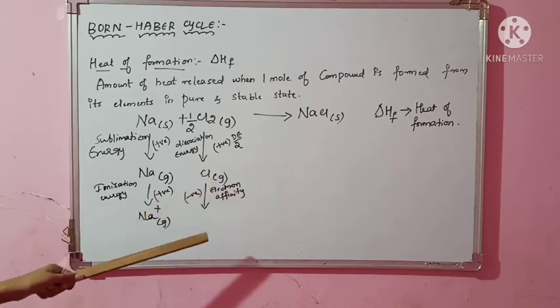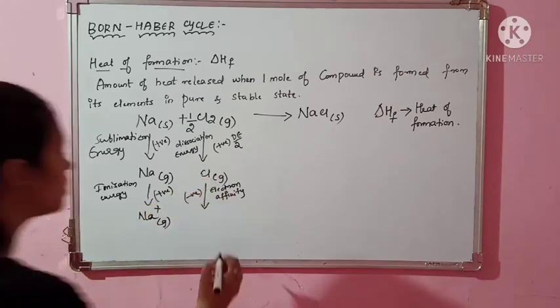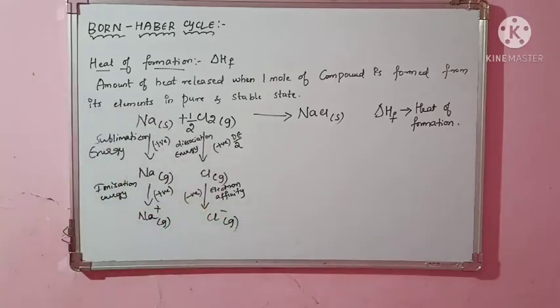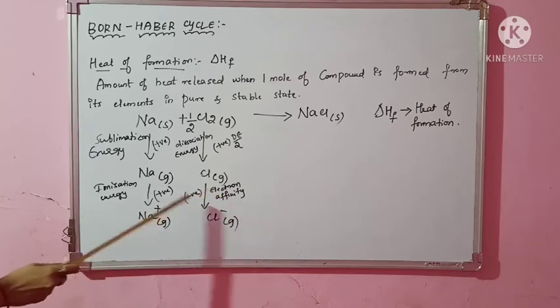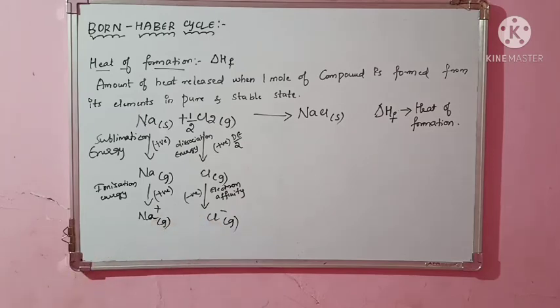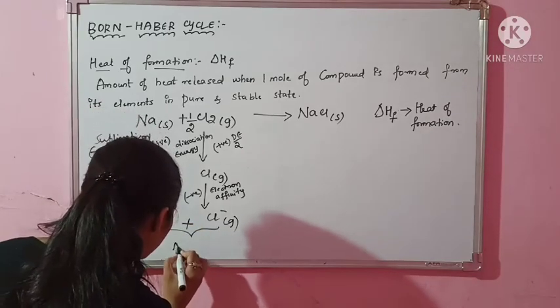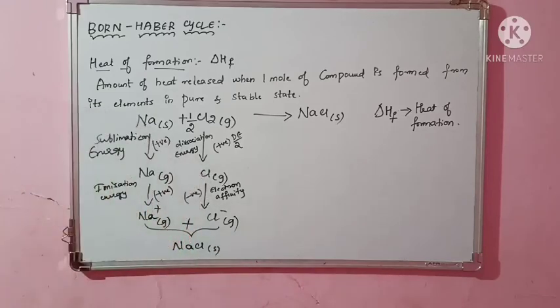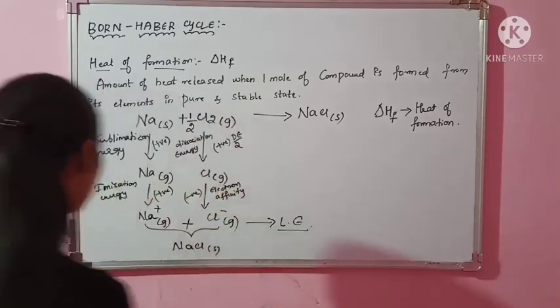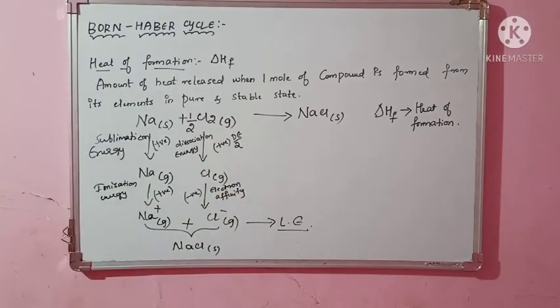So here in case of chlorine, what I am doing? I am getting converted into its anion. That is Cl minus gas. Then what I have to do? I have to add the electron in which the amount of energy is released, which is given by negative. Now the conditions are satisfied to form the lattice energy. Why? Because lattice energy means you are knowing you want gaseous cation and you want gaseous anion. So now what happens? These both will combine together to form NaCl solid. Clear? Which is more stable. Now whatever the amount of energy is released in this case, it is treated to be your lattice energy. Okay, this is the lattice energy.